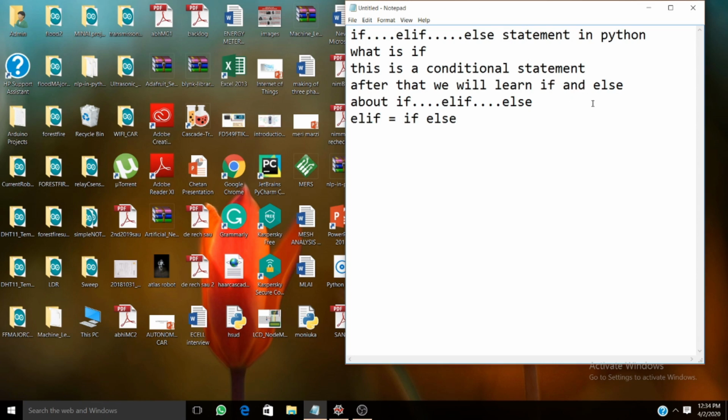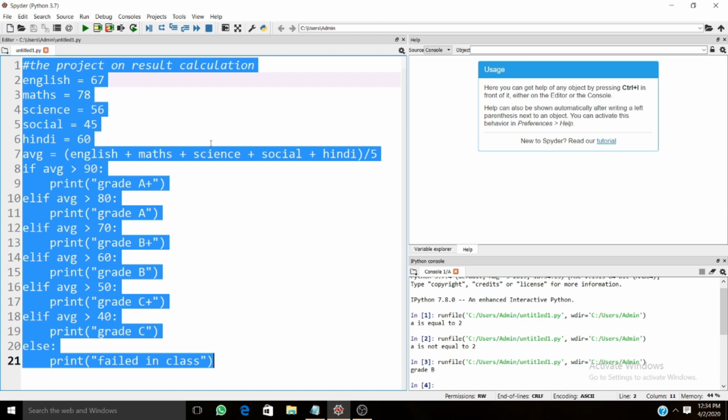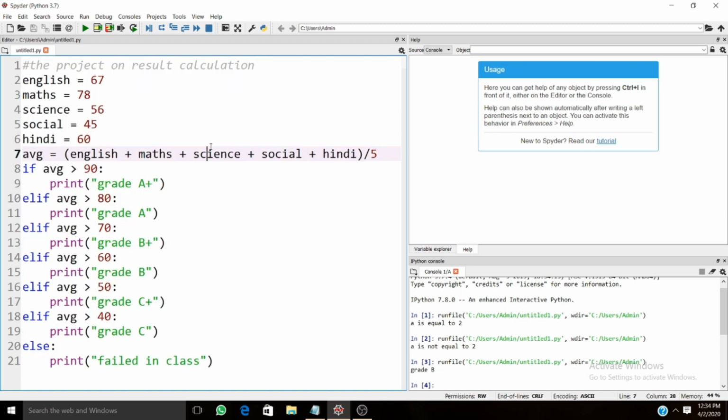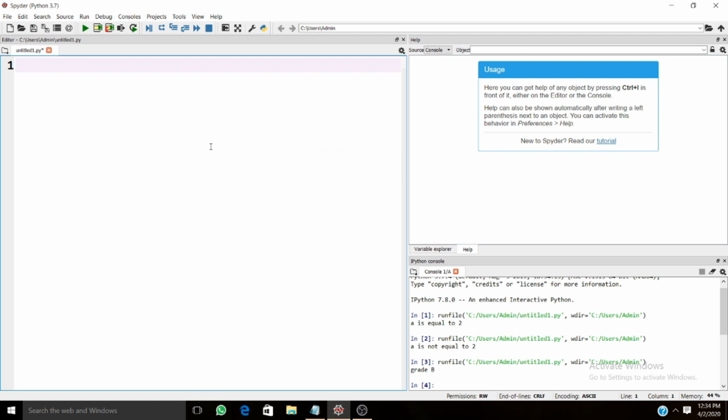In other languages we use if and else statements together, which creates elif. So first we will learn about the if and else statements. We will also see one project on that, to see how it starts and how it runs in our program.